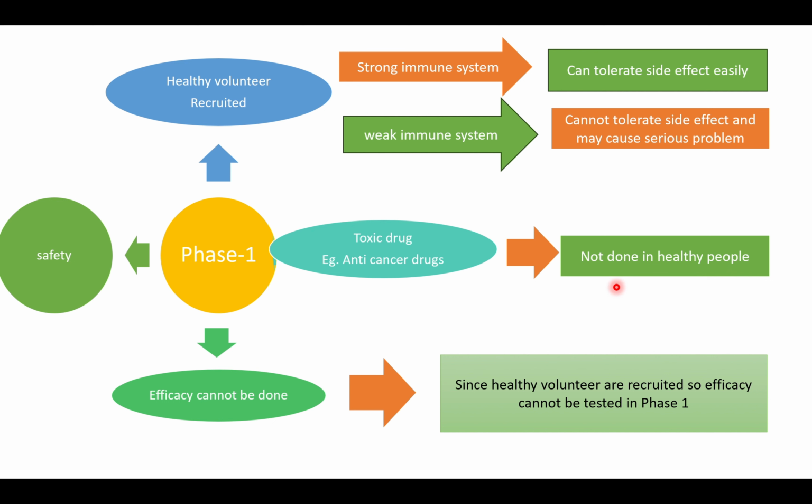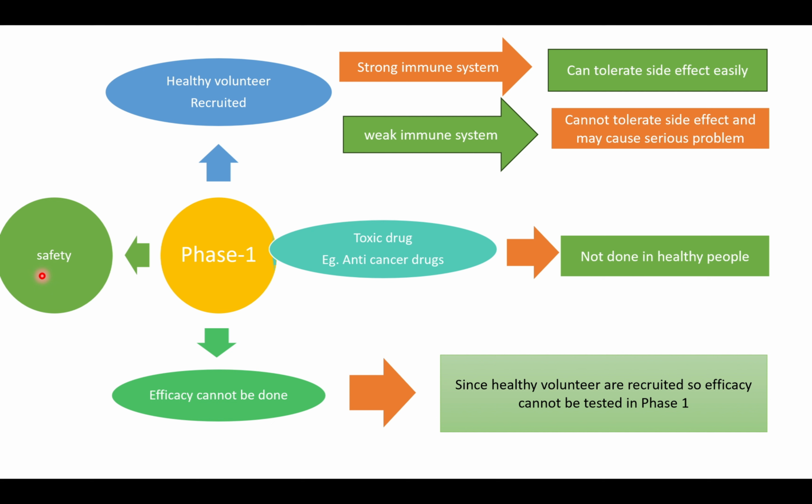So the next question is, what can we not do in a phase 1 clinical trial? The answer is we cannot test efficacy in a phase 1 trial. The simple reason is that in phase 1 trial, we are taking healthy people. Suppose we have a new drug, for example an anti-tuberculosis drug, but we have taken healthy people. If the person does not have TB, then how will we know whether TB is cured or not? So it is very important to remember that phase 1 is not for efficacy. If it is not for efficacy, then for what? So obviously it is for safety.